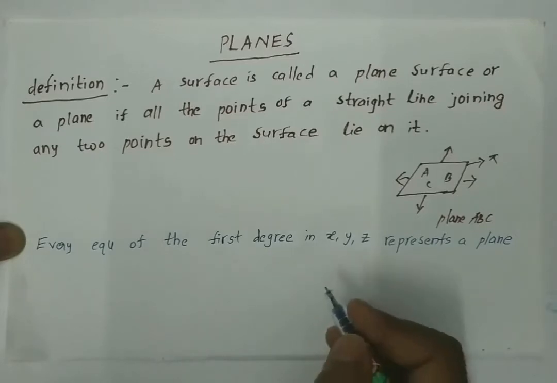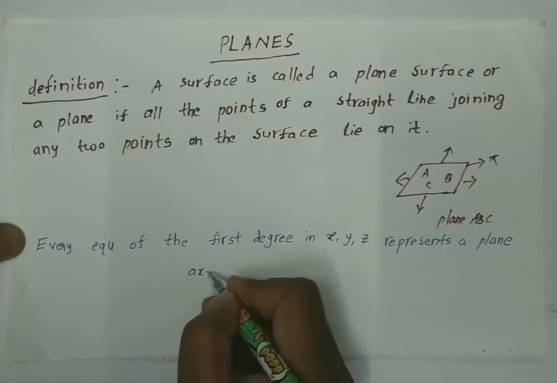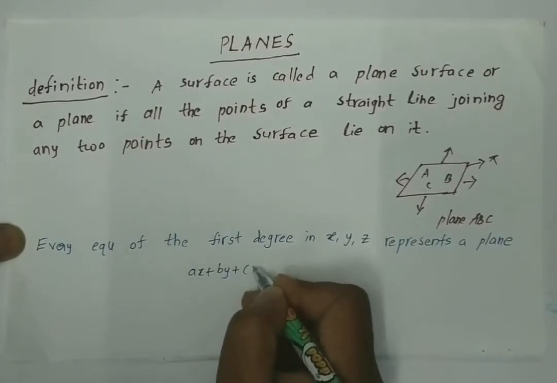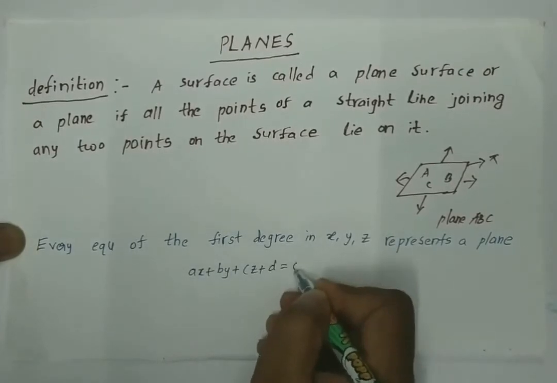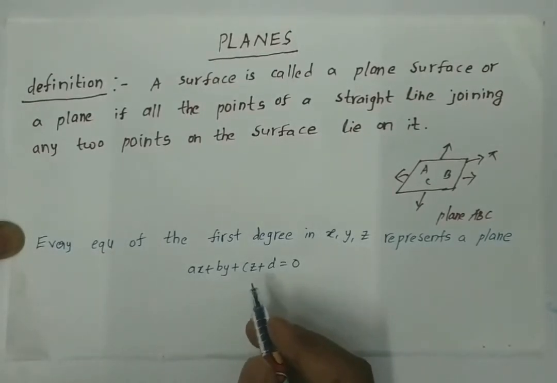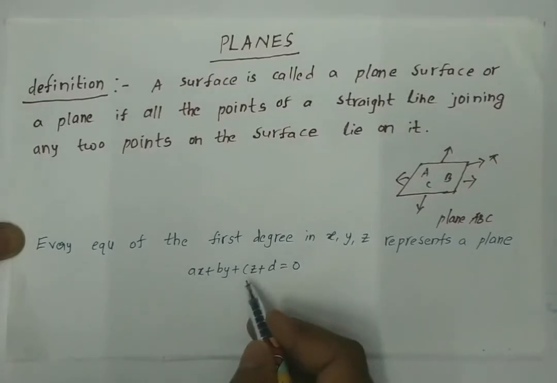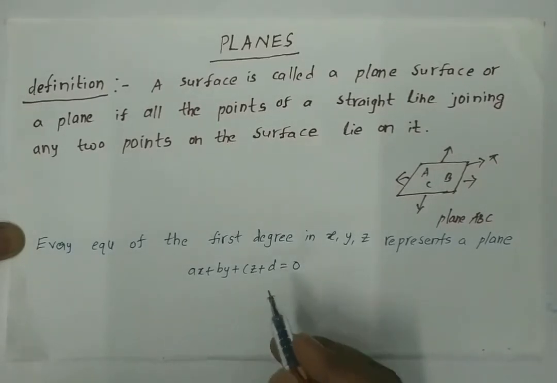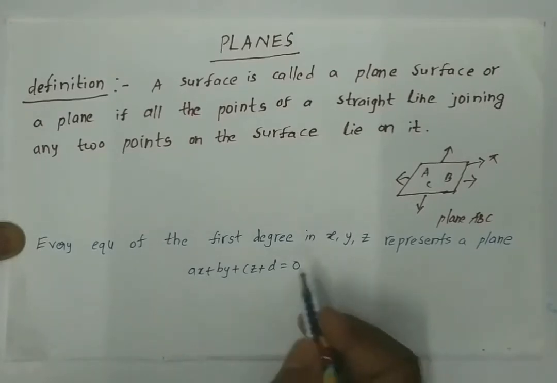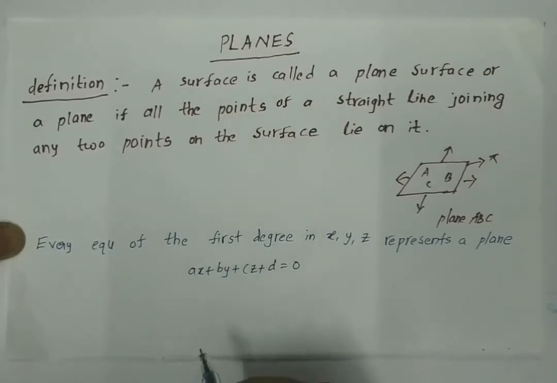Here the first degree general equation in x, y, z is ax plus by plus cz plus d is equal to 0, which represents a plane. Here A, B, C are called direction ratios of the normal to the plane, and at least one of A, B, C is non-zero.